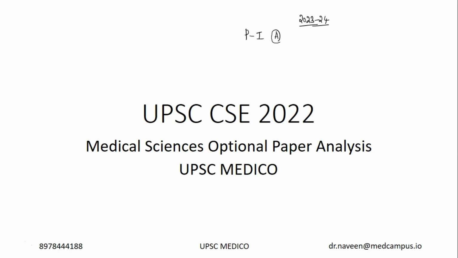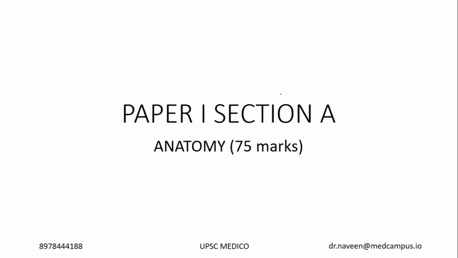Based on that, you have to route your preparation, right? The direction should be along the lines of PYQ-centric, especially for UPSC exams. So we'll be doing that in a subject-wise fashion. Let's begin with paper 1 section A, anatomy, and the weightage was 75 marks, usual and predictable, and most of the questions from anatomy are repeats.